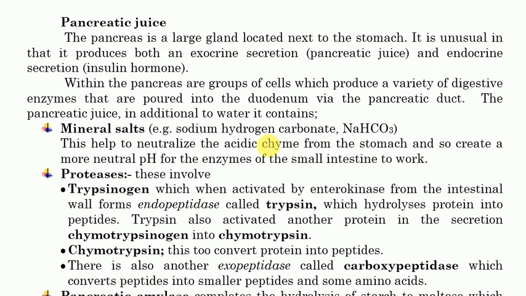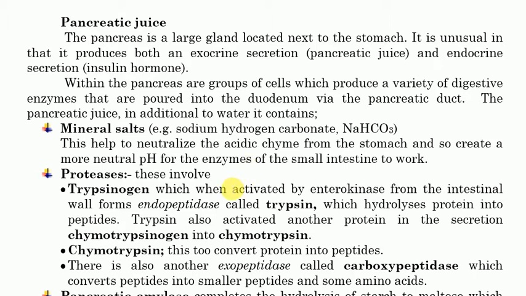The exocrine secretions are collectively called pancreatic juice, and the endocrine secretions are the insulin hormone and the glucagon hormone. All of those are involved in the control of the blood sugar level. Now here we are discussing the exocrine secretion, that is pancreatic juice.